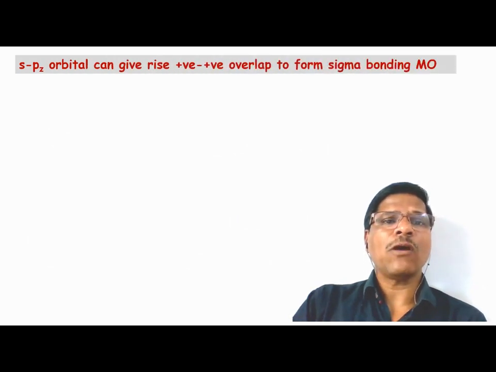Now, pz atomic orbital overlap. Why do we consider pz? Since the pz orbital is always considered along the internuclear axis. You have to remember this very well: the pz atomic orbital is considered oriented along the internuclear axis.